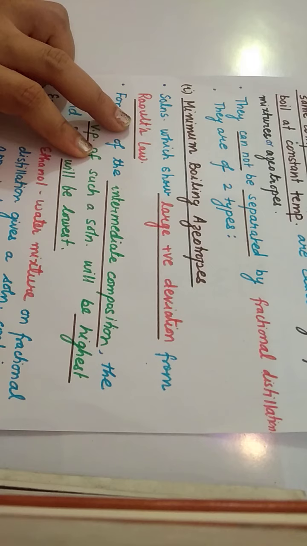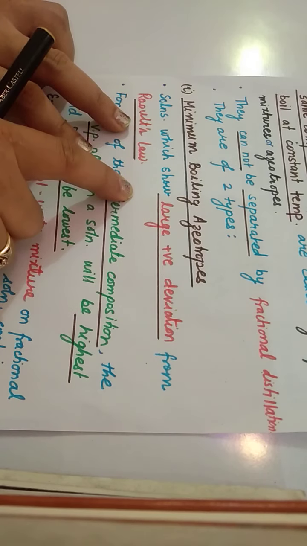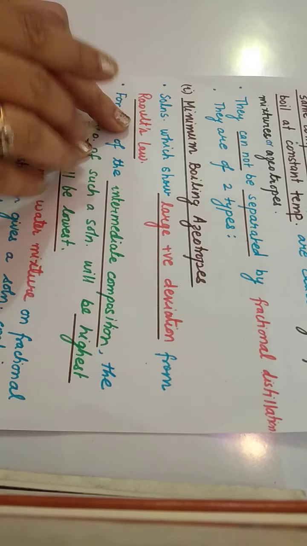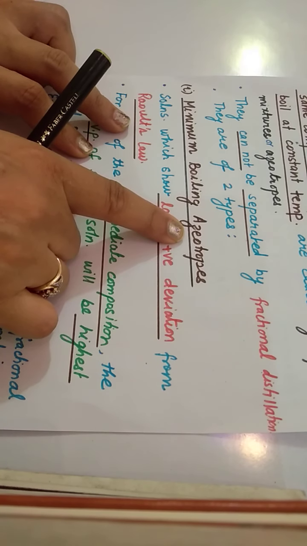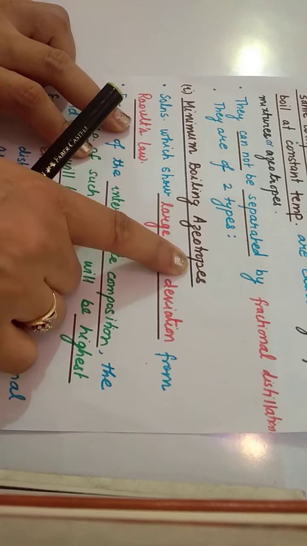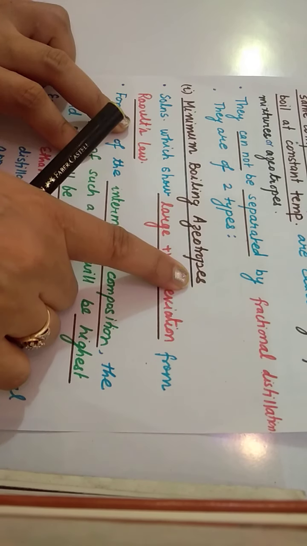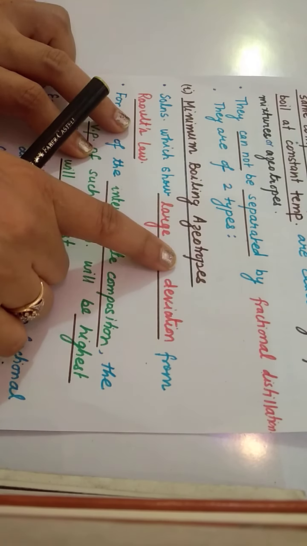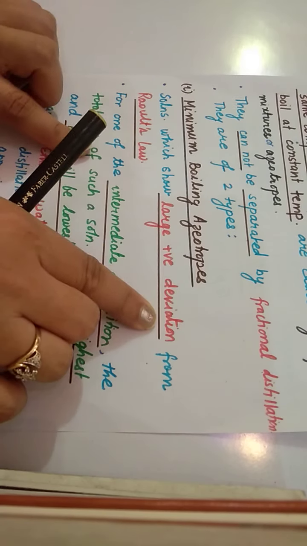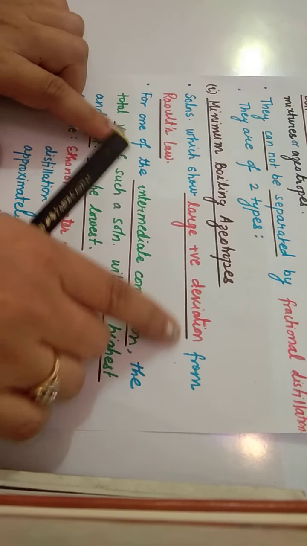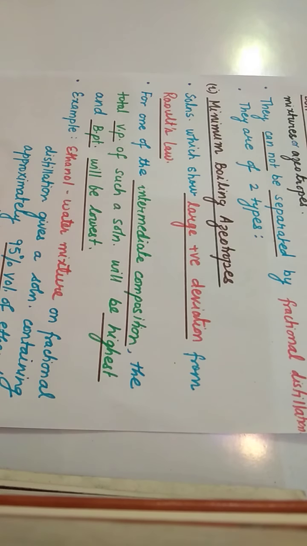So you should know how to connect what you have studied earlier. The minimum boiling azeotrope has the minimum boiling point and weak force of attraction. With weak force of attraction, the bond between solute and solvent breaks easily and they convert into vapors, thus showing large positive deviation from Raoult's law.